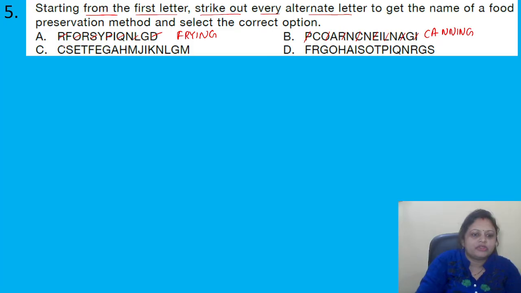Then in option C, here the method is steaming. And in option D, if we go on taking out these letters, then it will be roasting.